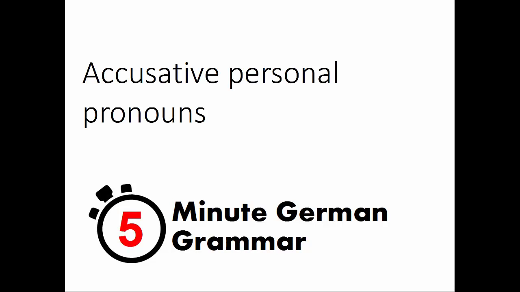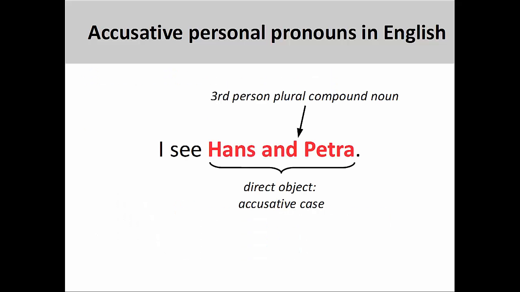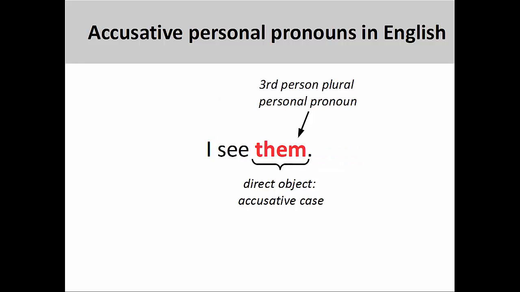Thank you for watching. This presentation will introduce accusative personal pronouns. As we have seen in an earlier presentation, a personal pronoun is a word that can substitute for a person or a noun. In this sentence, we have a third-person plural compound noun, Hans and Petra. Since the noun is the direct object of the verb, it is in the accusative case.